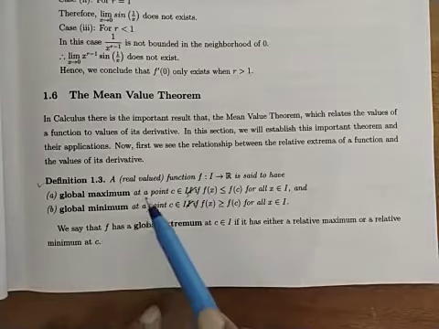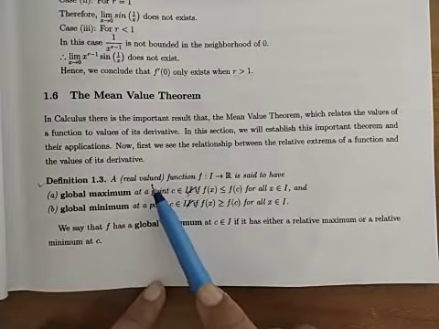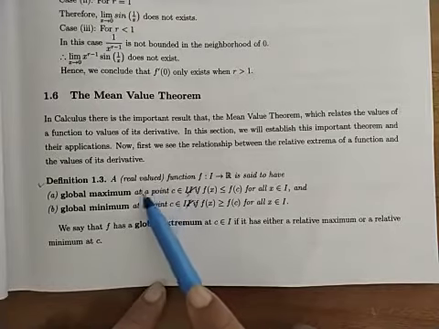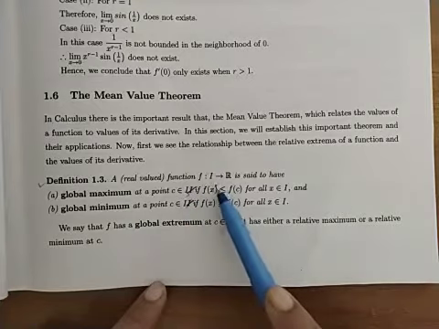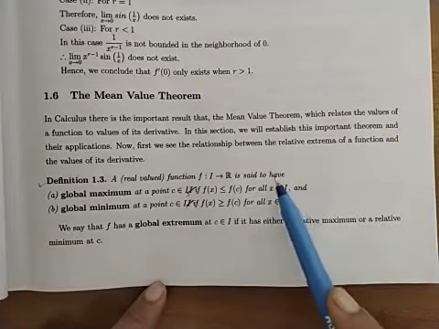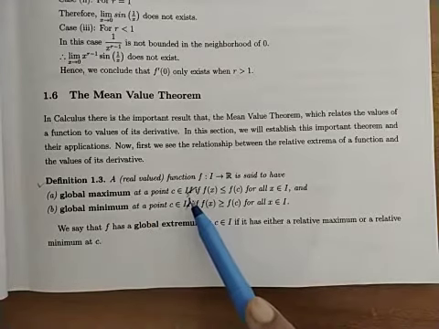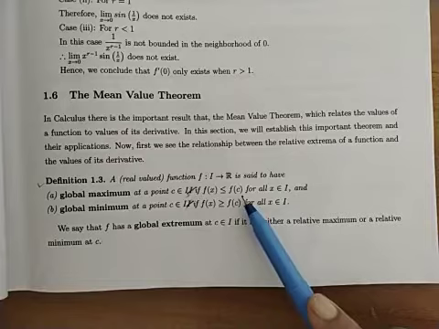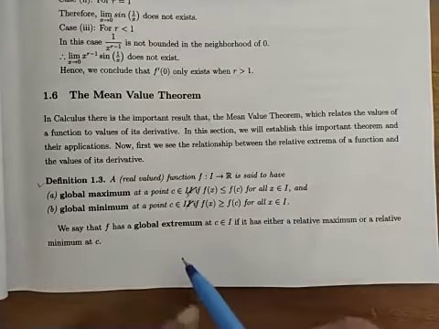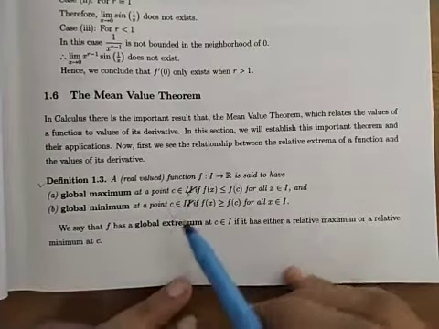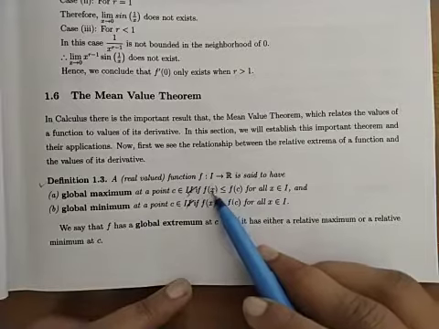So the definition is a real valued function. Real valued means its range set, that is codomain, is the set of real numbers. A real valued function f from I to R is said to have global maximum at a point C belongs to I if f(x) is less than or equal to f(C) for all x belongs to I. Global maximum at which point? At point C.